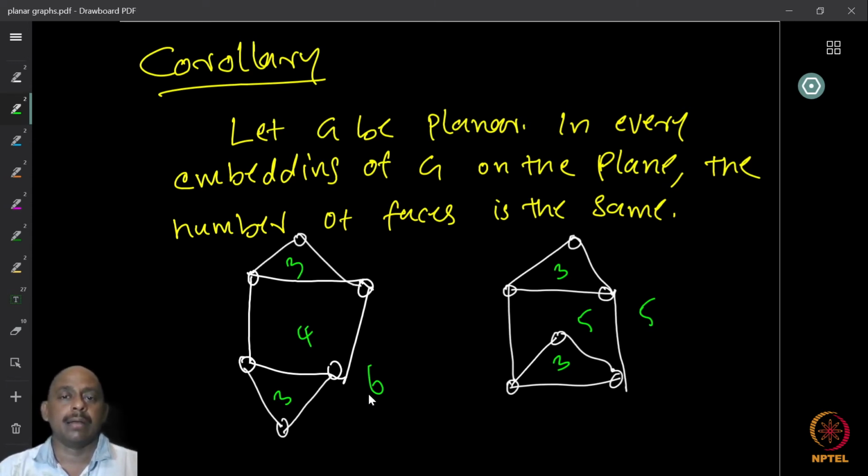But then you can have several possibilities for different embeddings of a graph. But no matter what, this earlier theorem tells you that the number of faces in a plane embedding must always be the same, because the identity says that the number of vertices plus number of faces is equal to number of edges plus 2. So since all the other parameters are the same, number of vertices and number of edges remain the same, it must also follow that the number of faces remains the same. It's a direct corollary of the result.